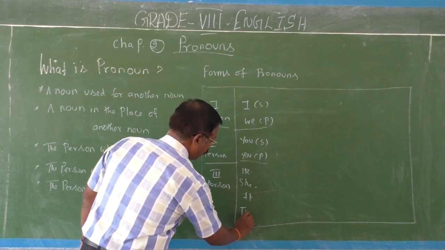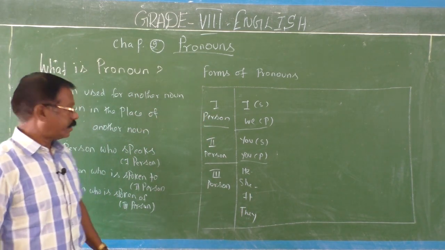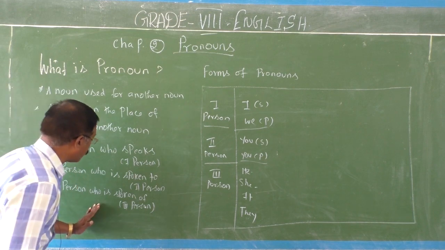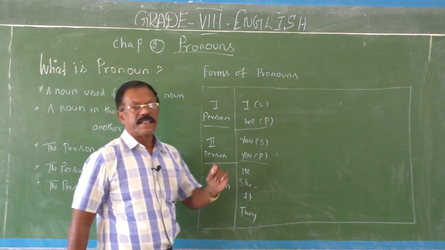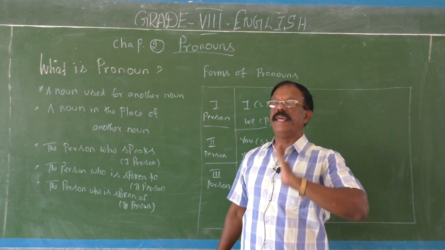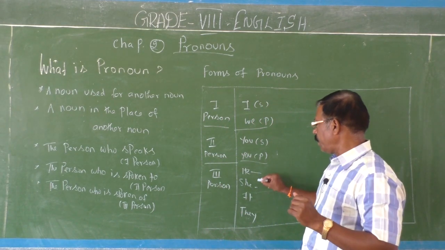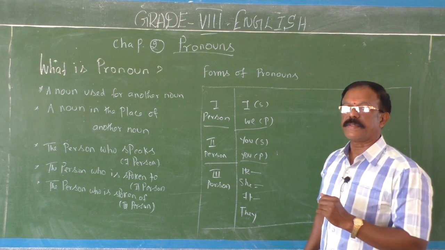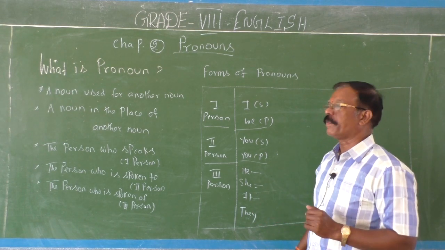Third person plural, they. So, third person stands for the person who is spoken of. Third person singular, he, she, it. Third person plural, they.